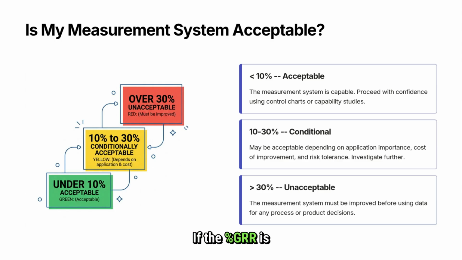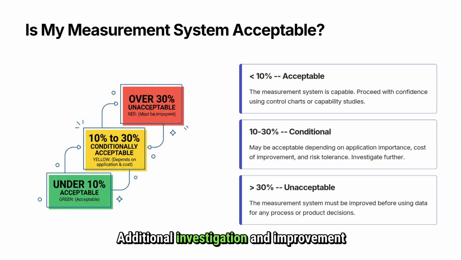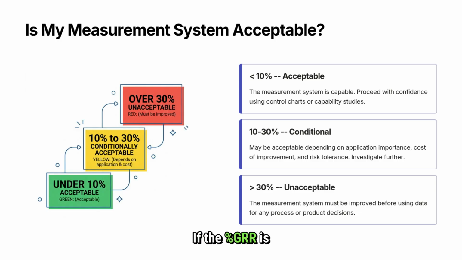If the %GRR is between 10% and 30%, the measurement system is considered conditionally acceptable. The system may still be usable depending on the importance of the application, the cost of improvement, and the level of risk involved. Additional investigation and improvement should be considered. If the %GRR is greater than 30%, the measurement system is unacceptable. Too much of the observed variation comes from the measurement system itself, rather than actual differences between parts. In this case, the measurement system should be improved before being used for process control or product acceptance decisions.